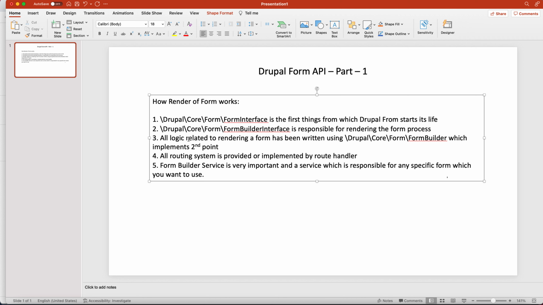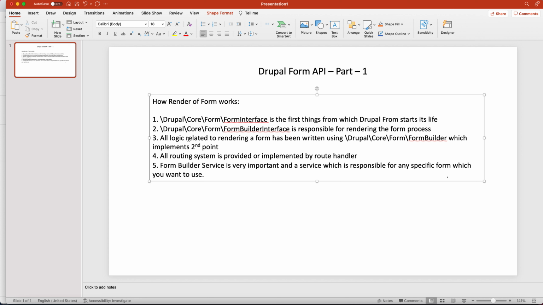At that point there is already a service called the form builder service. By using that service you can call any form in the system in an easy way. I'll show that in a coding example, but if I miss anything, just remind me or add your comments so that I can work on that.